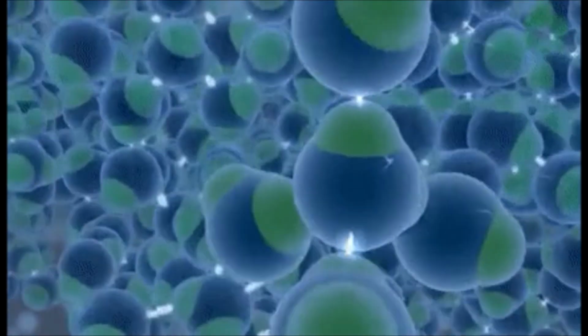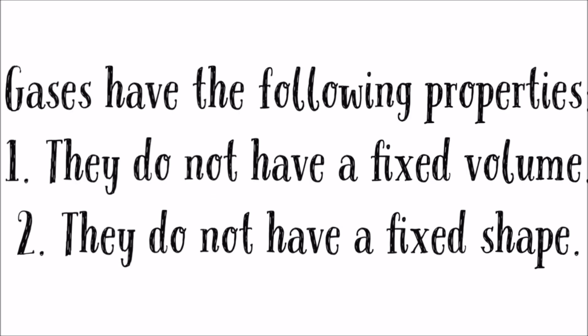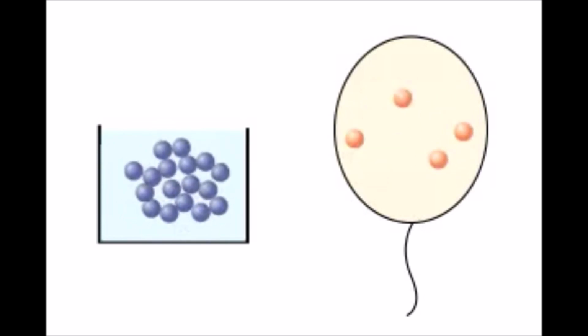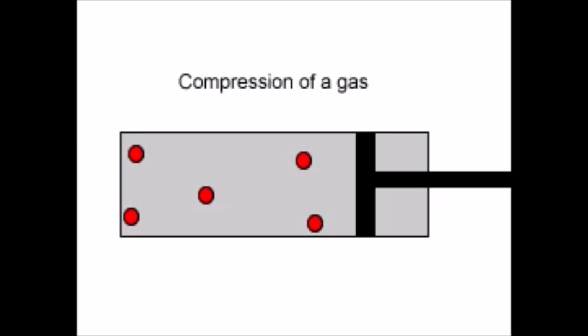Now let's discuss the gaseous state. Gases have the following properties. They do not have a fixed volume, they do not have a fixed shape. The particles of gases have the least or almost no force of attraction between them. Therefore, the particles have a larger number of spaces between them and they can move freely in any direction.